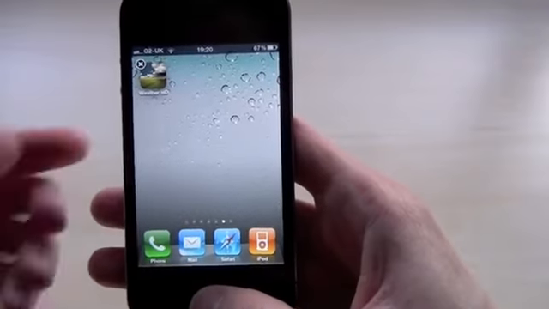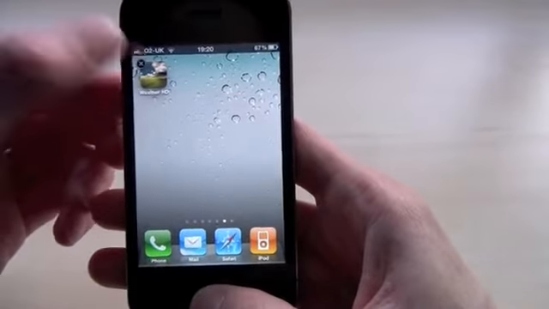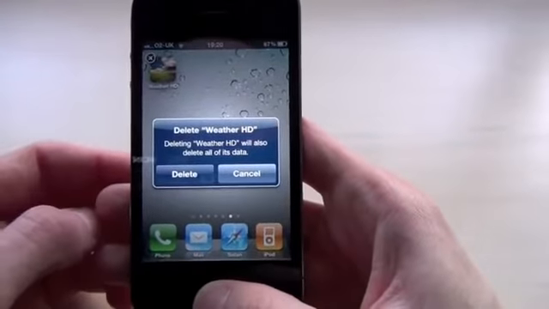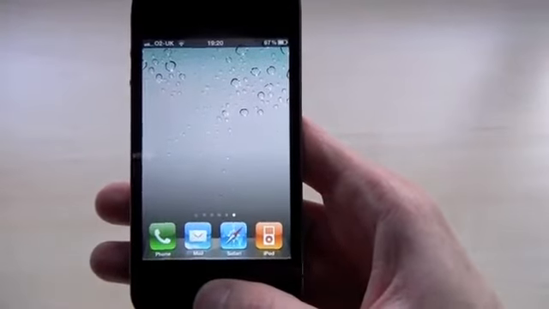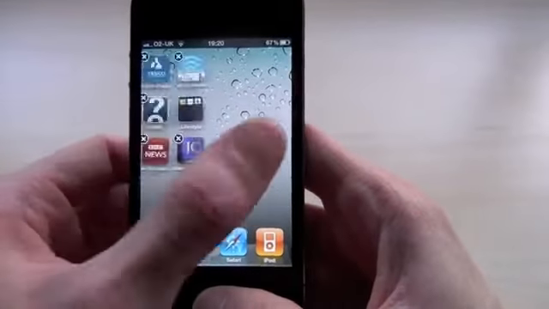If I want to delete that app, I just hit the X in the corner. It'll come up saying, do you want to delete this app? I hit delete and the app's deleted. So that's how you can remove apps from the phone that you no longer need.